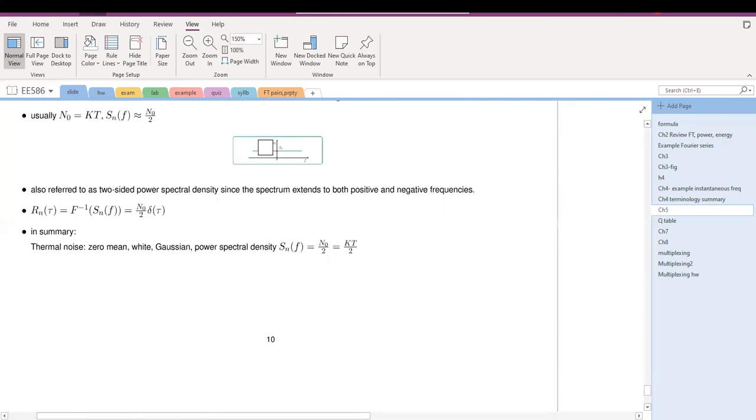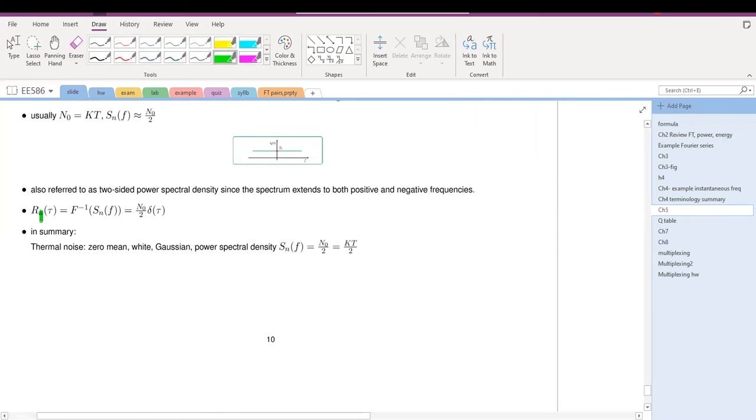If the power spectral density is a constant in the frequency domain, then what is the autocorrelation of this random process? The autocorrelation is R_n(tau), where n means noise and is a random process. It is the inverse Fourier transform of the power spectral density, which equals N naught divided by 2 times delta(tau). What does this mean?